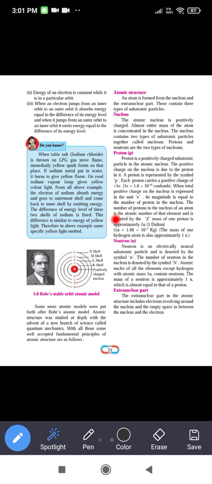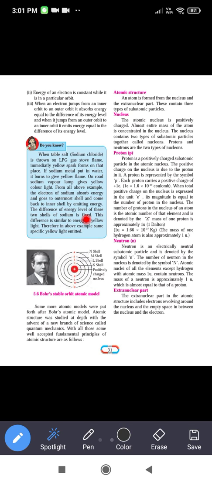All the examples that we have seen, that is, when we throw NaCl salt on the LPG gas, it burns with a yellow flame. When we take out sodium metal from kerosene, it burns with a yellow flame, and the sodium vapor lamp also gives yellow color light. So from all these examples, it is clear that the electron of sodium absorbs the energy and goes to the outermost shell and comes back to the inner shell by emitting the energy.